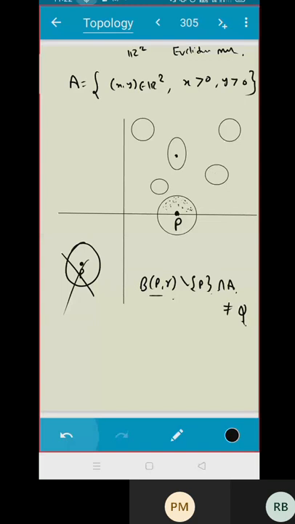Yes, sir. Clear, sir. Perfect. Very good. So what do you say here? What are the limit points? The positive X and Y axis and the first quadrant. Correct.